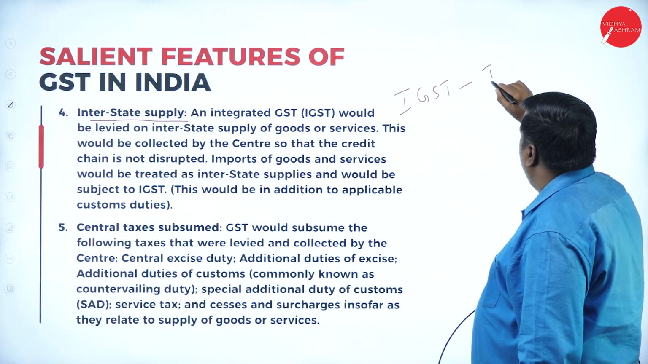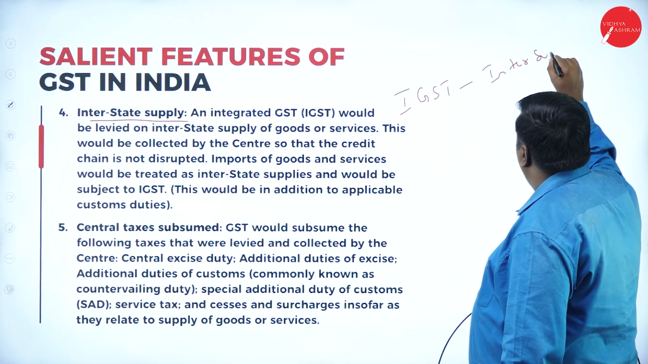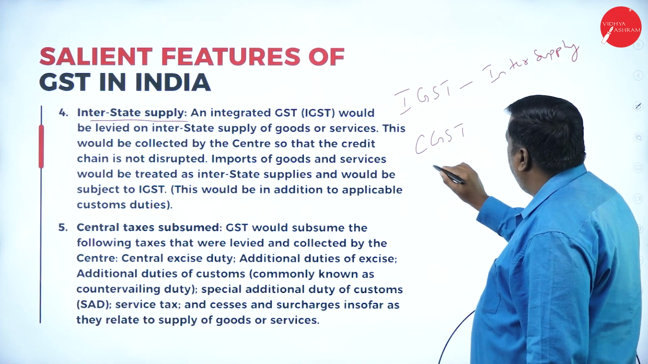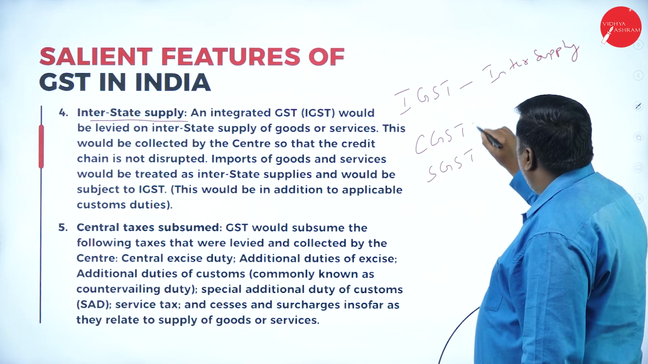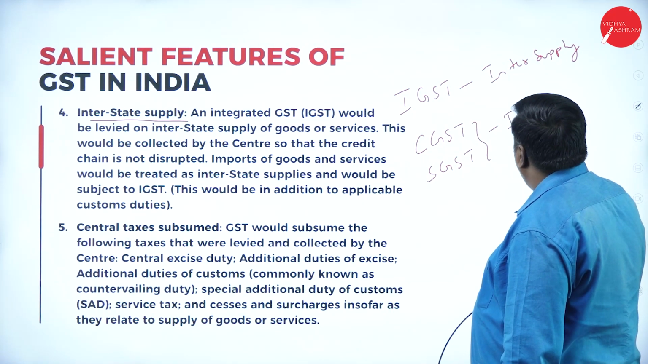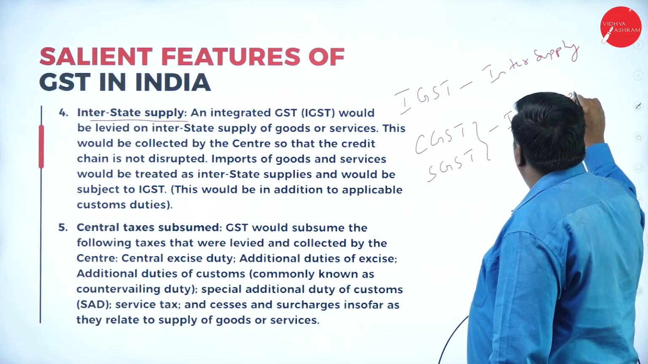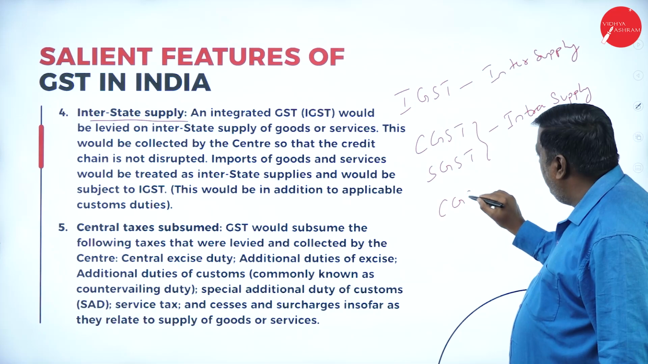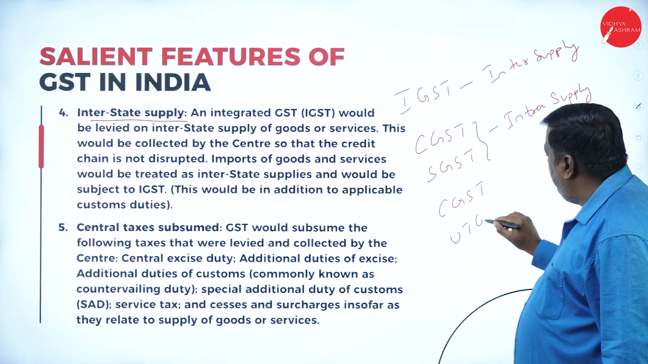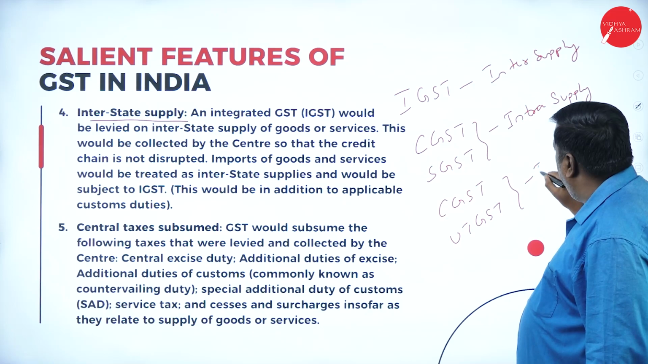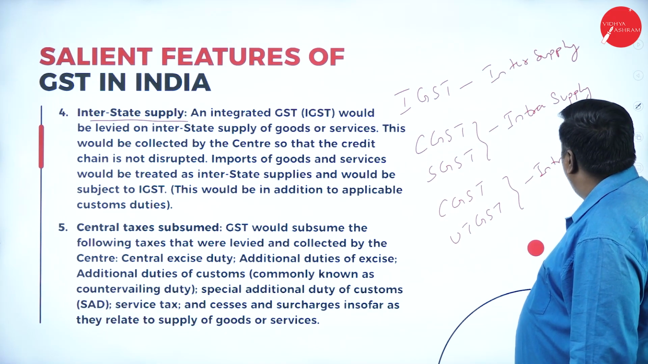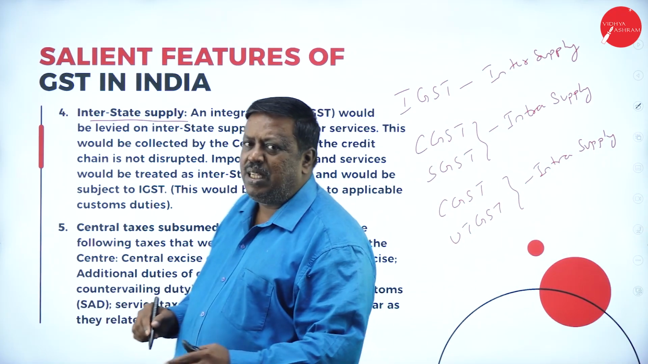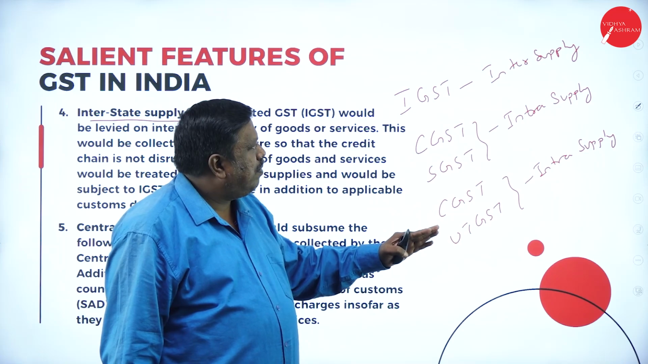This is for inter-supply. So remember this one, it is for inter-supply, IGST. CGST and SGST, this is for intra, means inside the state. And CGST, UTGST, this is inside the union territory. This is also intra-supply. So we have two types of supply concept here, inter-supply and intra-supply.